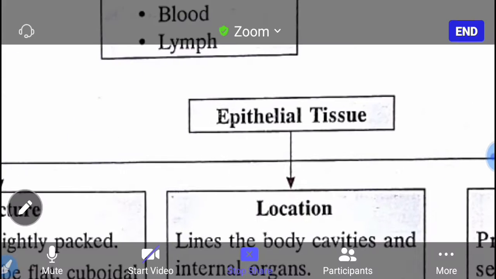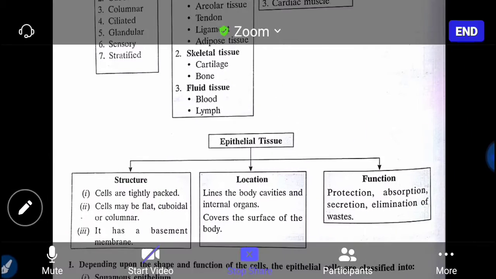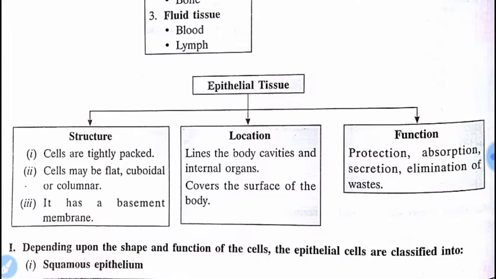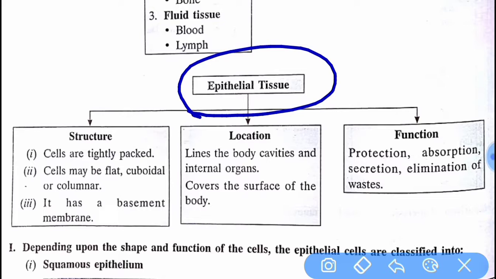First we will move to the epithelial tissue. You can see that in animal tissue, the first one is epithelial tissue. First we talk about its structure.